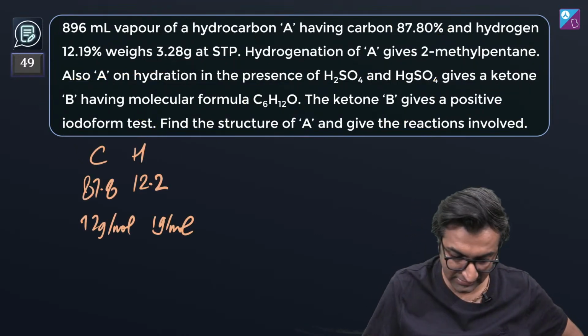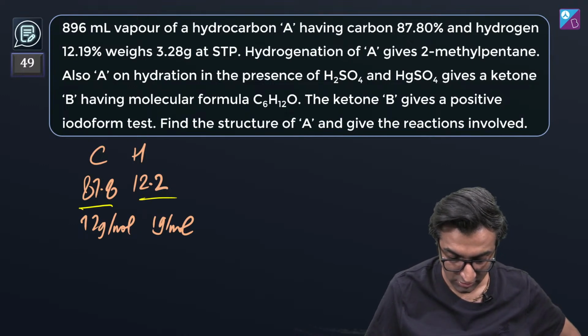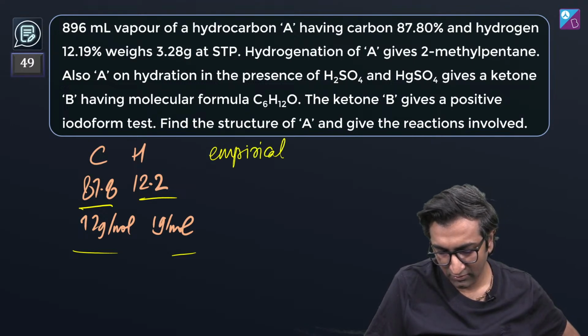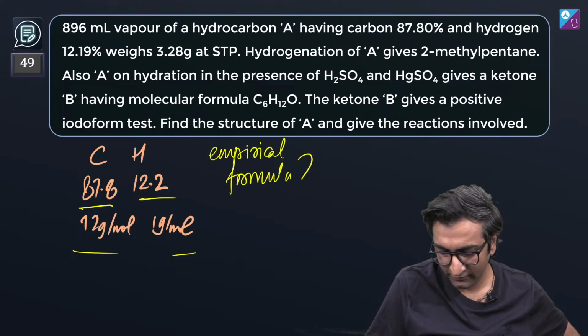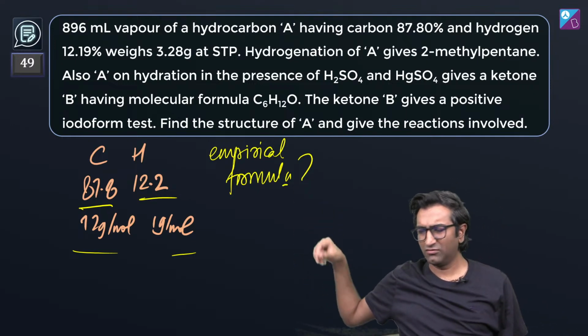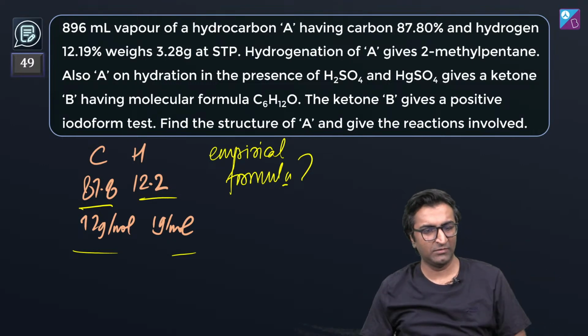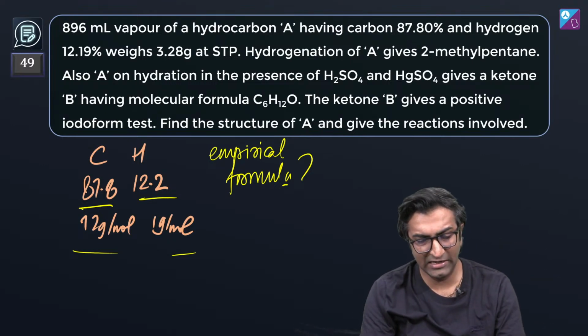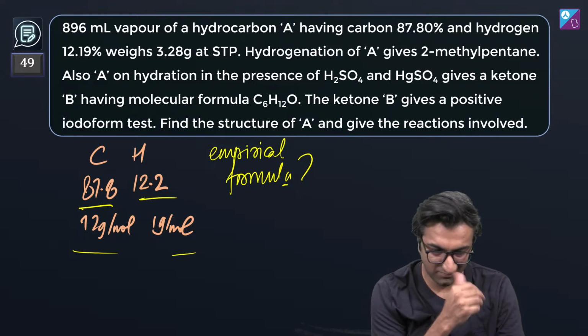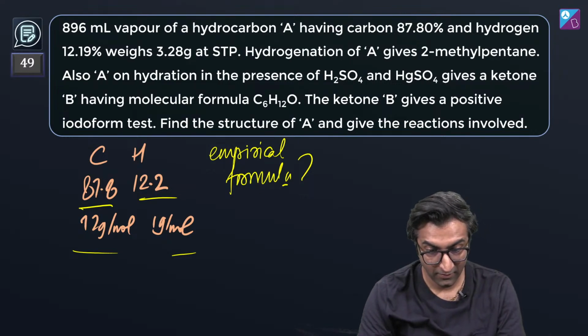Let's see. C is 87.8, H is 12.2, 12 gram and 1 gram. So can you guys tell me the empirical formula? Take about 30 seconds. What is the empirical formula? Please tell me. According to you, just do this. Take about 30 seconds, do it immediately. If you need a calculator, use a calculator. What will be the answer to this? Tell me the empirical formula. I'll help you with the molecular formula. Tell me the empirical. Need any help with this?